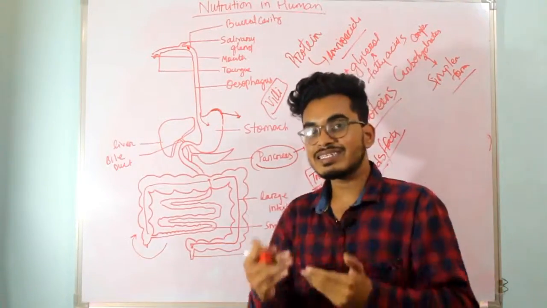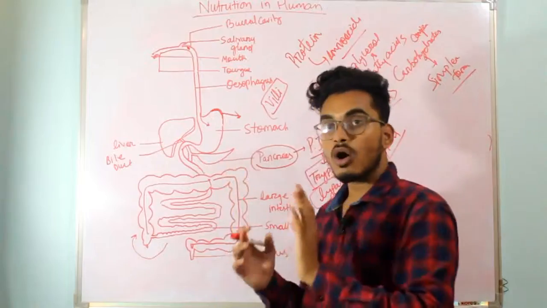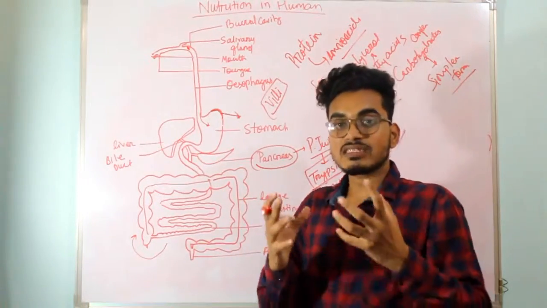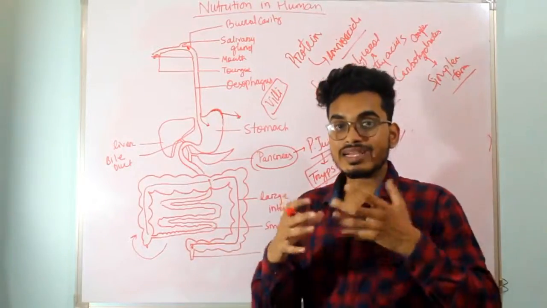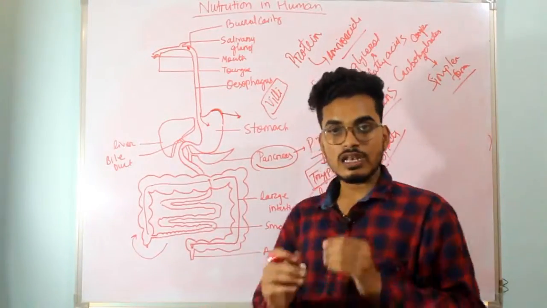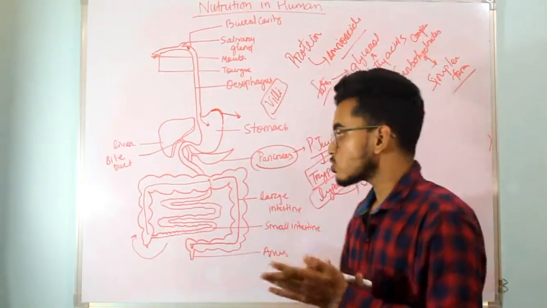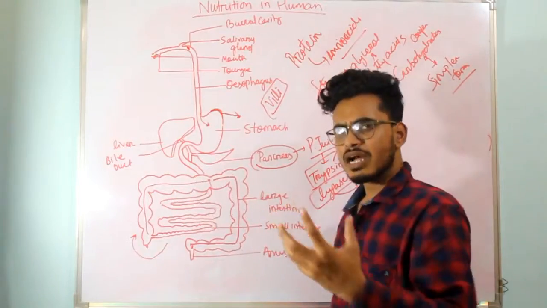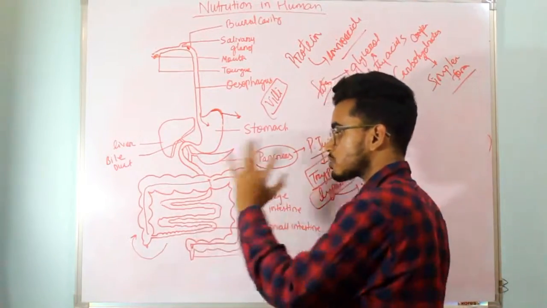Let us understand what the secretions of the liver and pancreas are and how they affect the food in digestion in the small intestine. Let us start the further discussion about the small intestine.